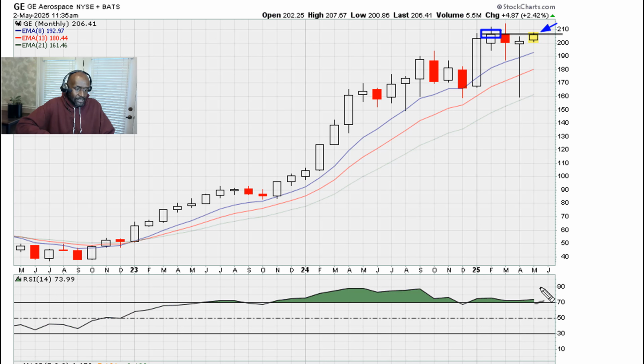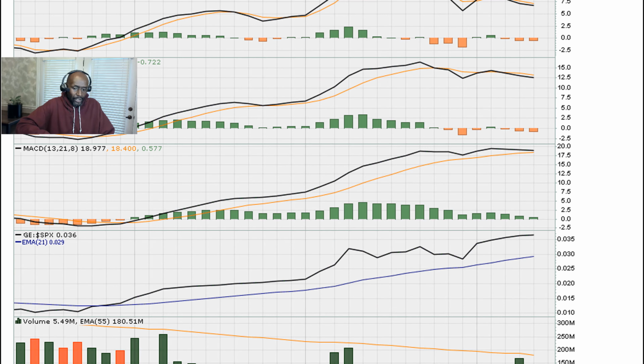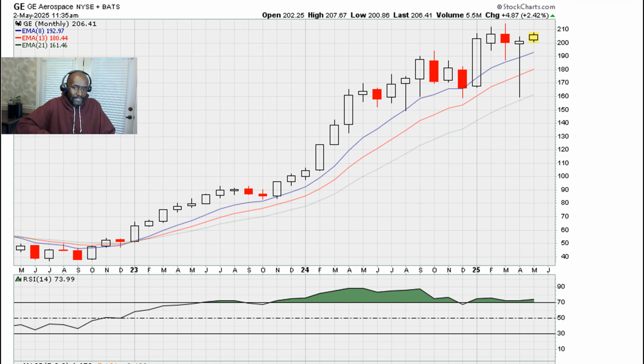In fact, to be honest, that's why I gave out a breakout alert here for subscribers today for GE. And I also like the fact that compared to the S&P 500, you can see that the performance against the S&P 500 is already trading at all-time highs. So this is definitely a buy, with the understanding that as long as the breakout is effective, in other words, as long as the breakout is above the prior monthly closing high from February, then the stock is a go.